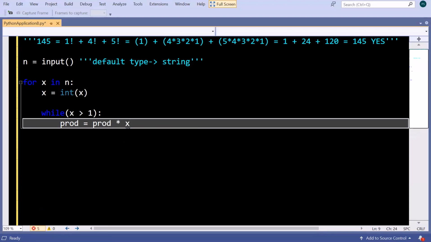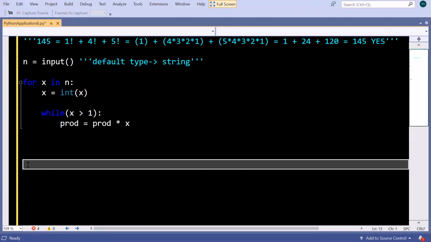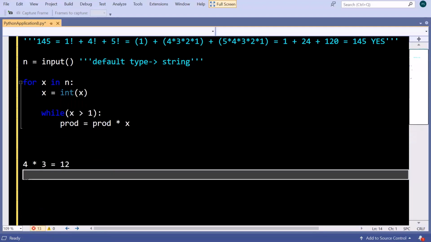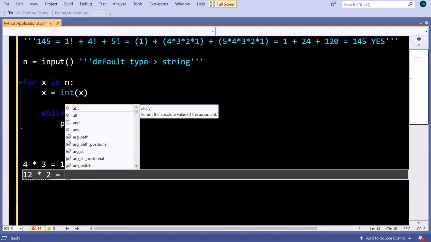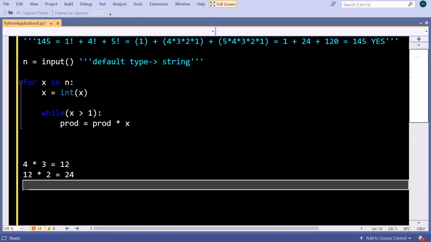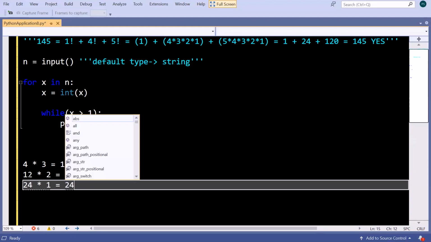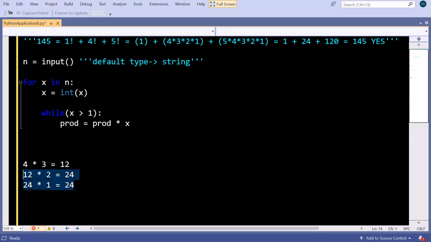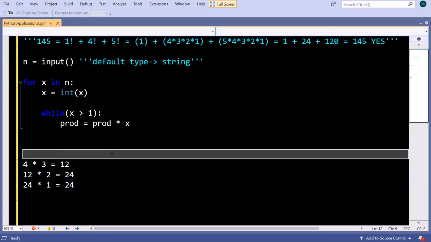What you will understand from here is that we have to multiply 4 into 3, and we saved it as 12, and next time we actually require that 12 again. This saved value we require again, and like this, then again the saved value 24 we require for doing this. Although the last step is not mandatory, because any number multiplied by 1 will give the number itself.